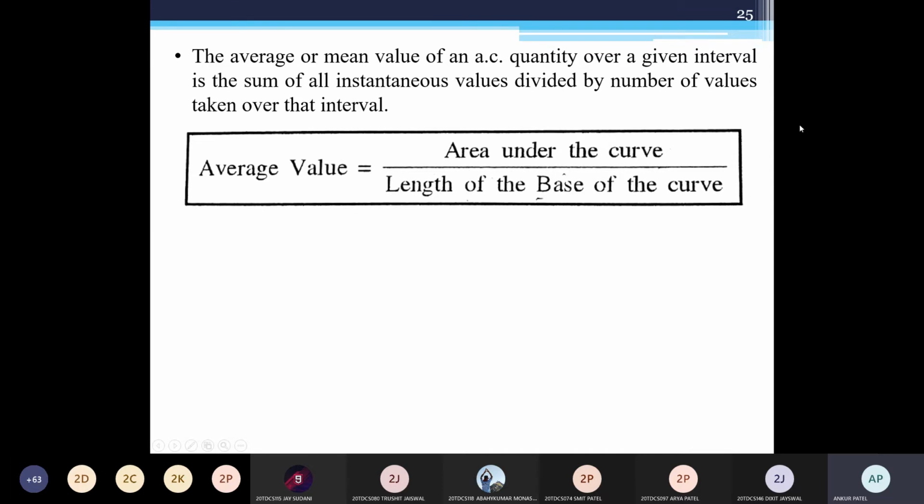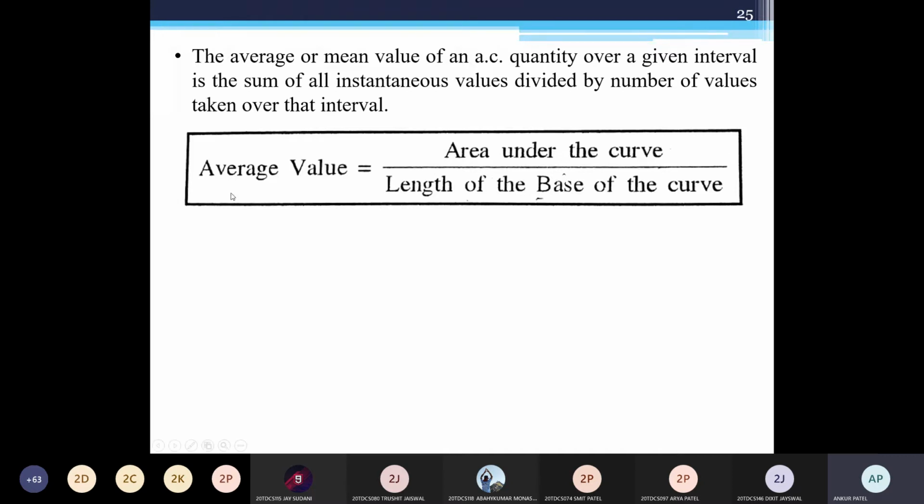Or we can say symmetrical wave and unsymmetrical wave. For that, we need to consider the integral part. So we'll get the average value or mean value for the symmetrical wave and unsymmetrical wave. A symmetrical wave has positive as well as negative sets of values, whereas an unsymmetrical wave has only a positive or only a negative set of values. That is called the unsymmetrical wave.